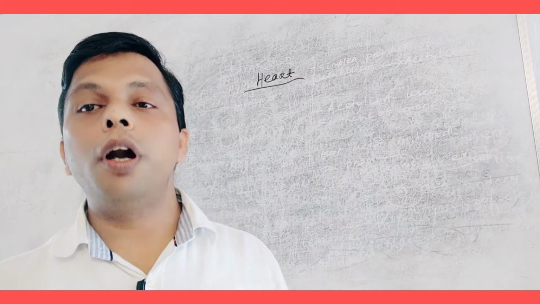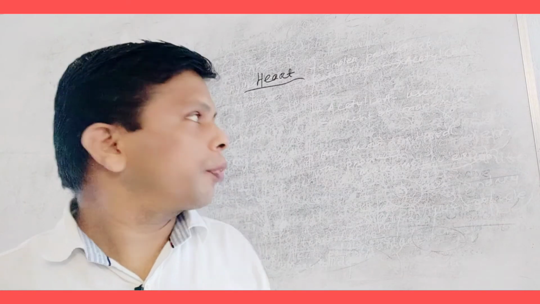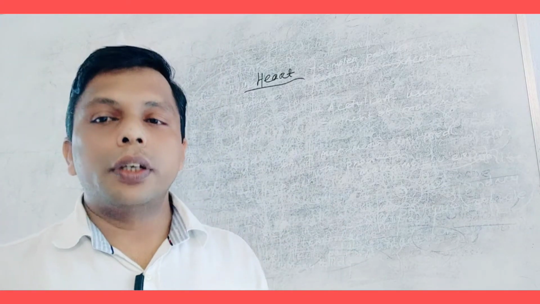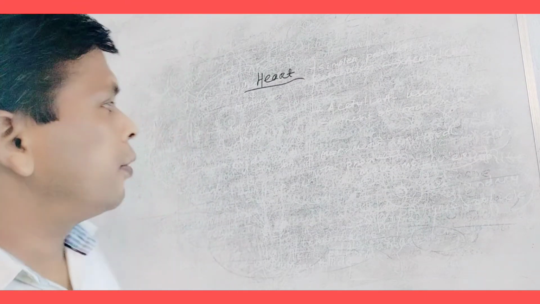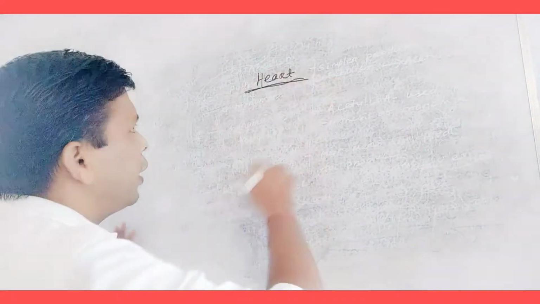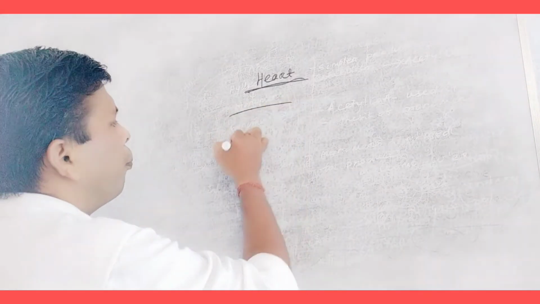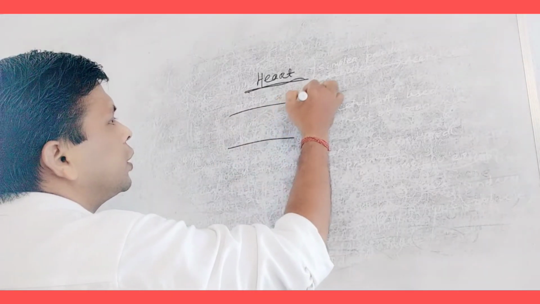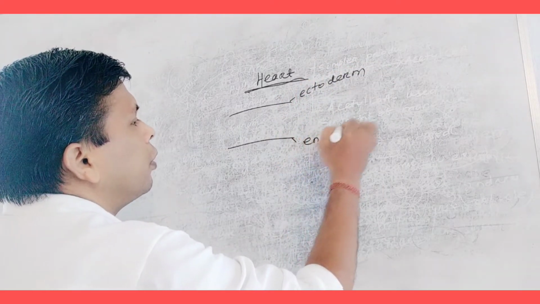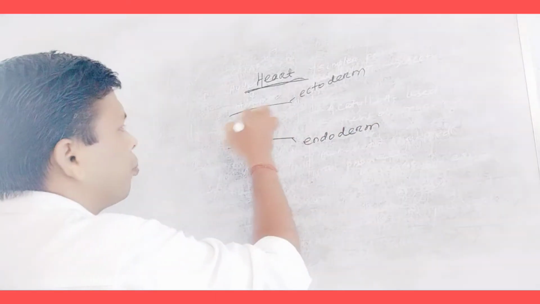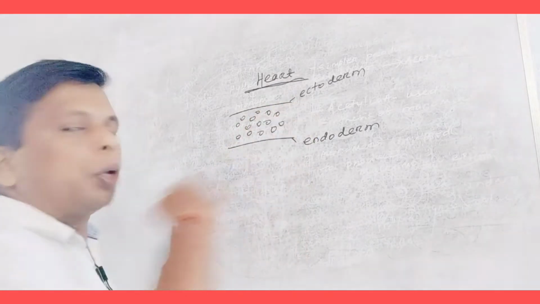So, it is developed from mesoderm. In case of vertebrates, it is developed from mesoderm. First of all, we have to discuss the development of the heart, then we will go to the structure. Okay. It is found that the human heart developed from mesoderm. Suppose this is the ectoderm, this is endoderm, this one is mesoderm. In mesoderm, there is a group of cells which produces the heart.